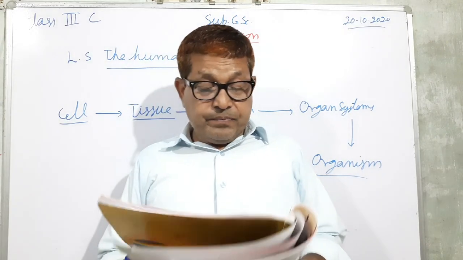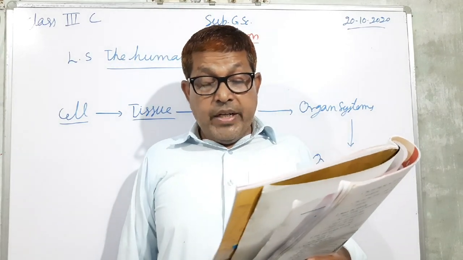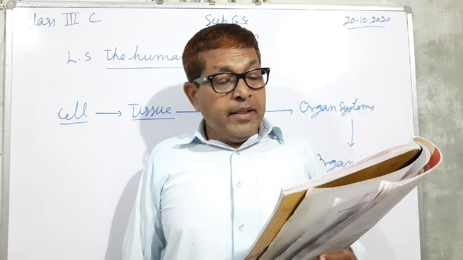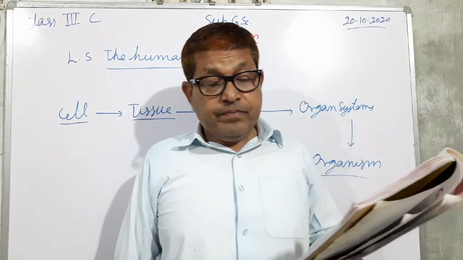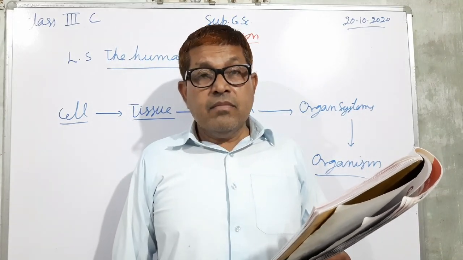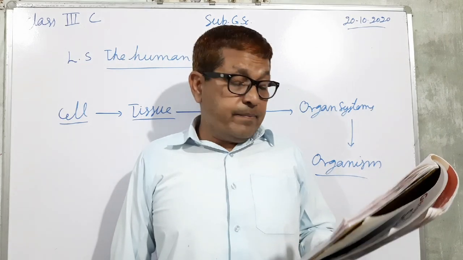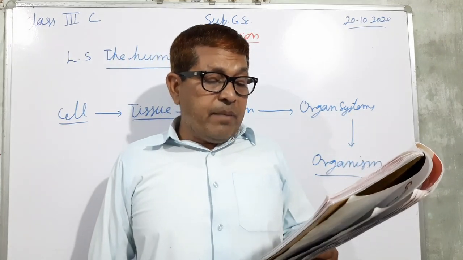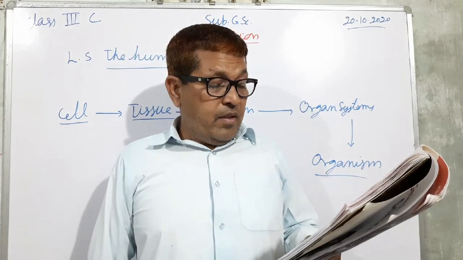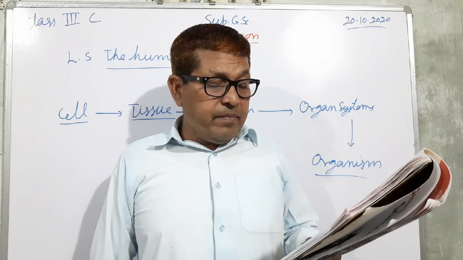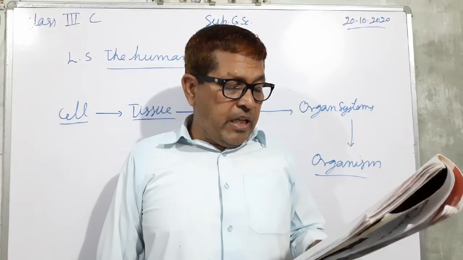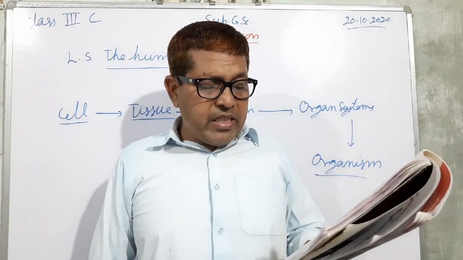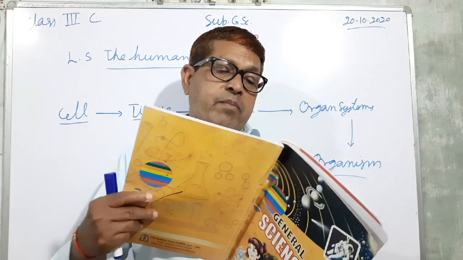One diagram is given in your book, see page number 29. You make the diagram of this skeletal system. Next one, muscular system. The muscular system is made up of muscles. Muscles cover the skeleton. Muscles and bones together help us to move different parts of our body. There are more than 600 muscles in our body.